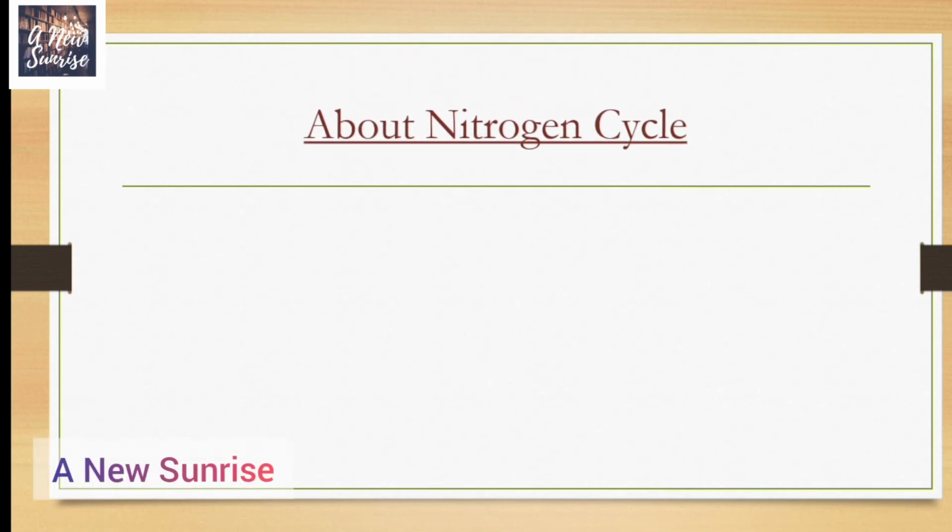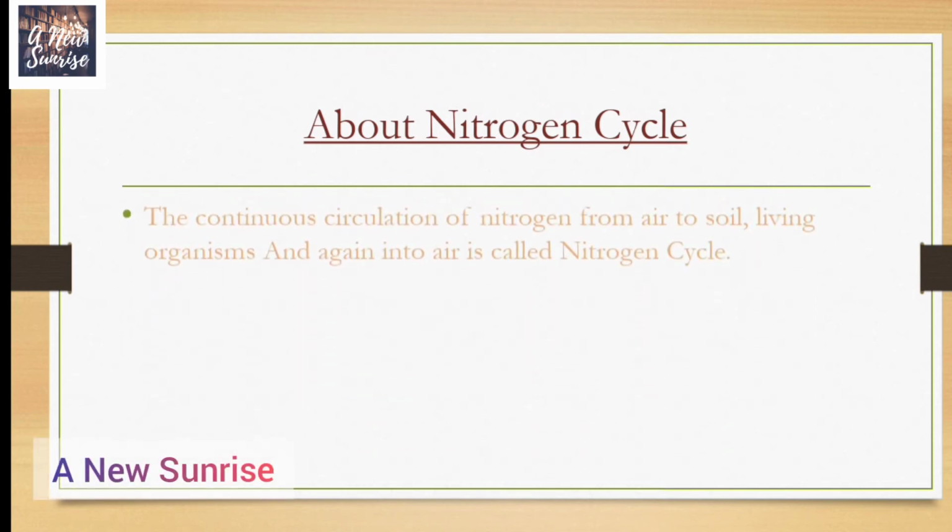Next topic comes nitrogen cycle. What is nitrogen cycle? First of all, let us look at the definition of nitrogen cycle. The continuous circulation of nitrogen from air to soil and then to living organisms and again into air is called nitrogen cycle. Now let us have brief information about what a nitrogen cycle is.